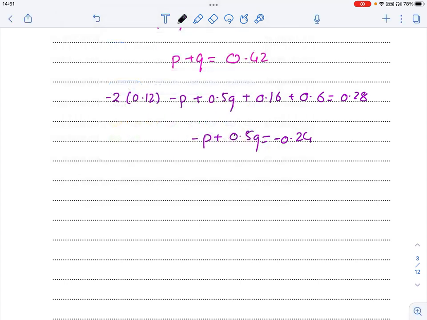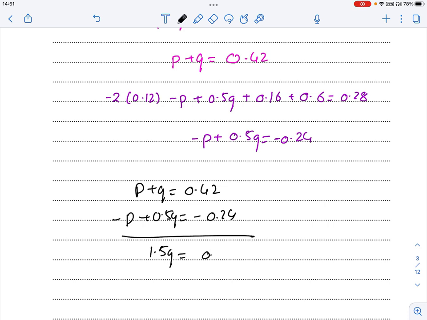Now solve these two equations. P plus q equals 0.42. Negative p plus 0.5q equals negative 0.24. So 1.5q equals 0.18, q equals 0.12. Plug in q as 0.12: p plus 0.12 equals 0.42. So p equals 0.3.